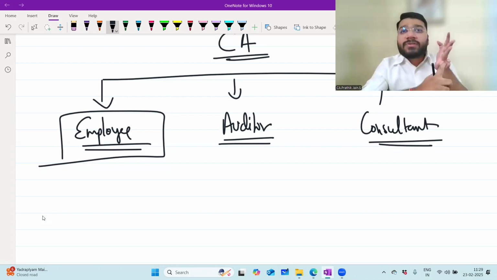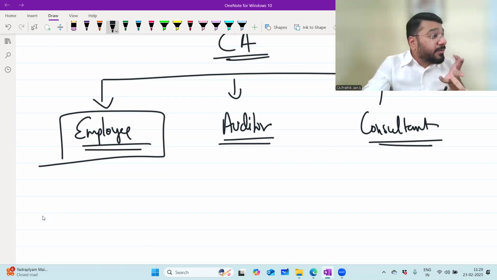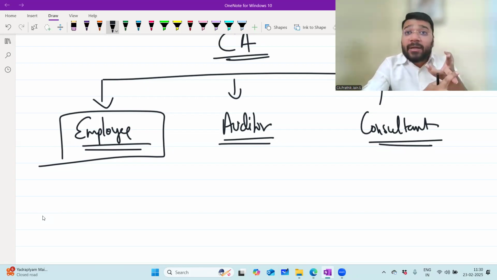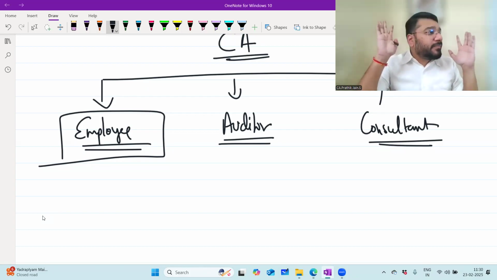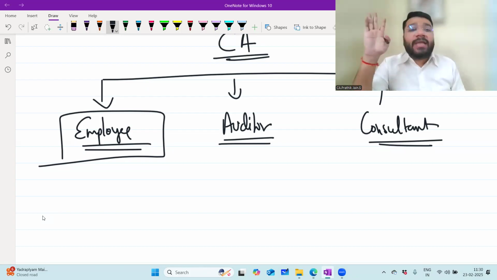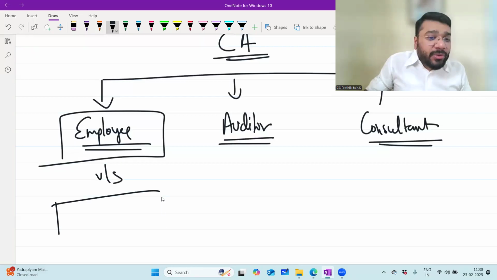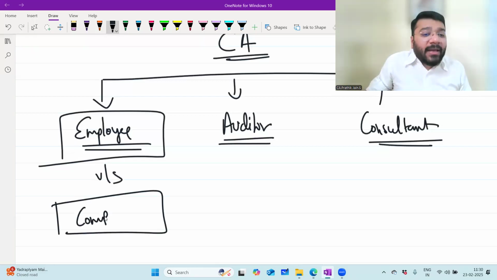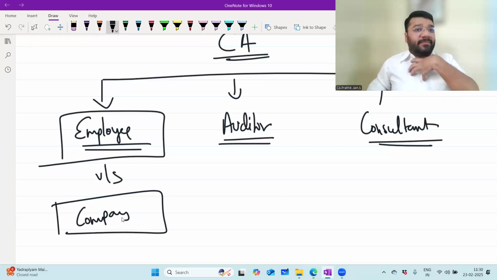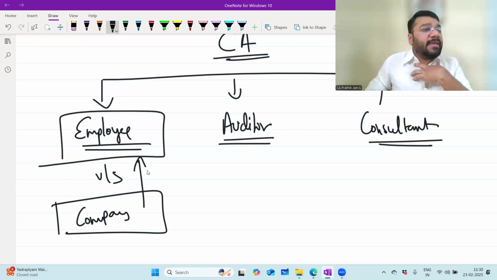I used to take care of the accounts, the financial requirement, the taxation requirement, the legal requirement, everything. So whatever I was supposed to take care of as a company requirement, everything was taken care of. So between me and the company, what has been executed? An employment contract. Am I clear? So when this company pays the amount to me, that amount is called what? It is called salary.